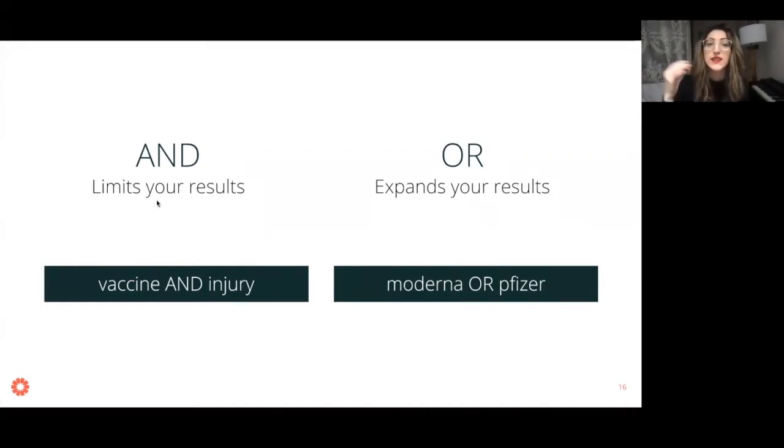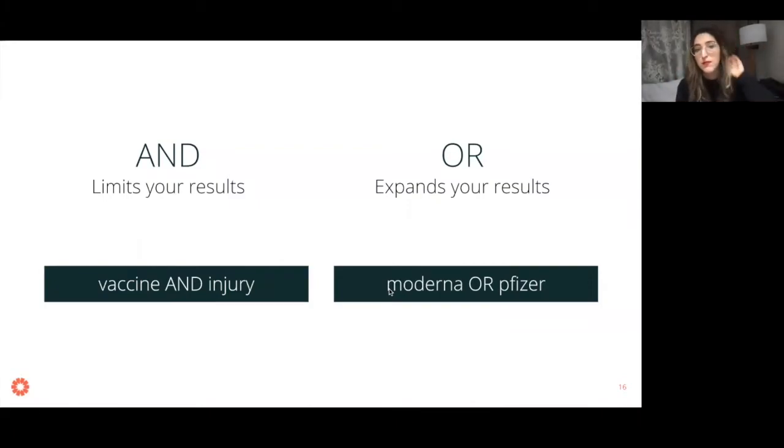So the reason I say AND limits your results is because when a search platform sees this operator, it says, okay, I need to have both of these terms that she is using in order to show them to her, right? On the other hand, we have OR. OR is a search operator that expands your results. So if I were to type into Google, Moderna OR Pfizer, Google is going to say, okay, I'm going to give you back results that include either the word Moderna or the word Pfizer. So you don't need both of them, you just need one or the other.